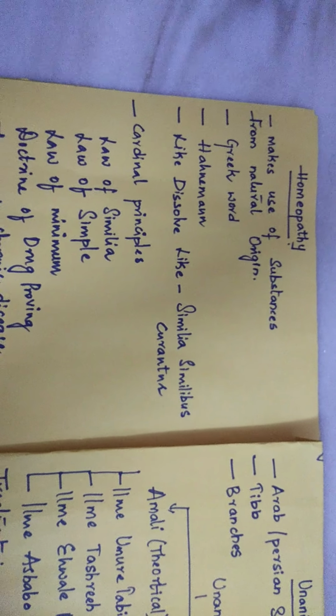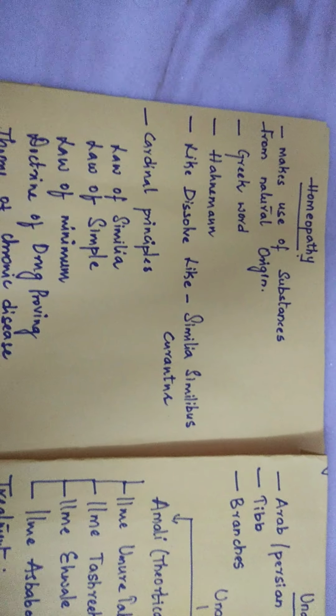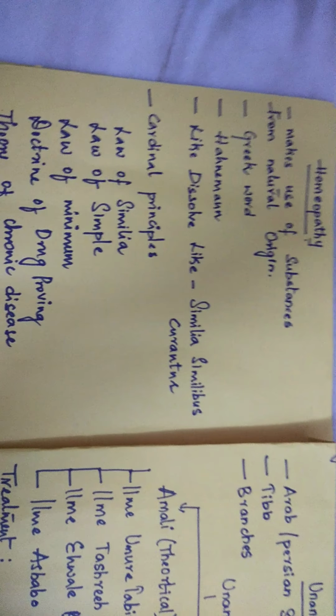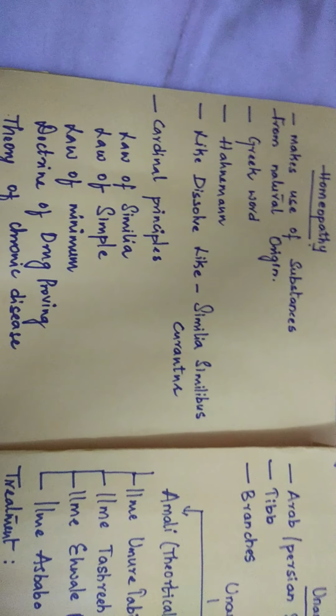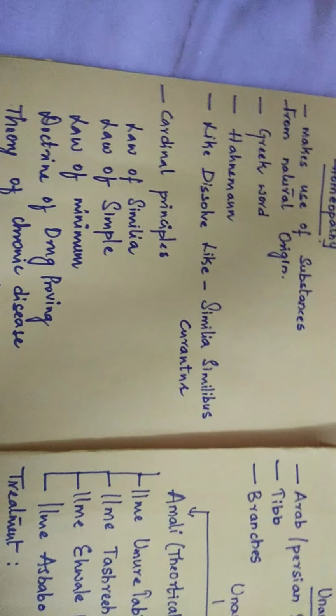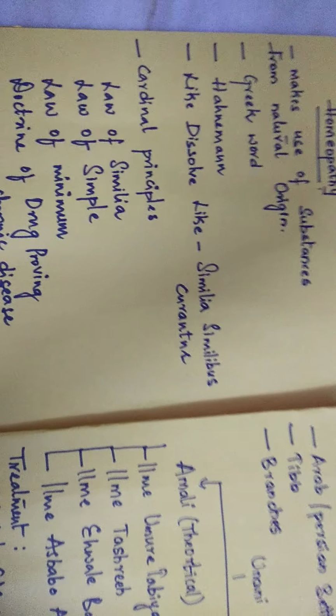The medicine whose effects on the human body are similar to the disease itself will cure it. For example, insomnia can be treated with the help of coffee, as coffee has the same character and the insomnia symptoms are also similar.